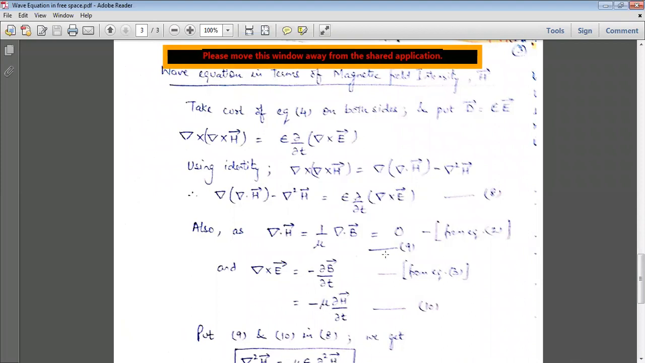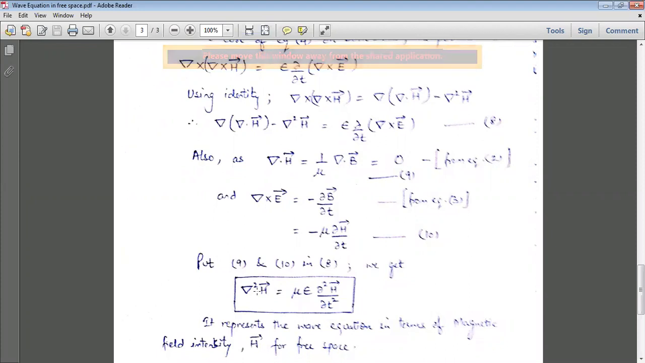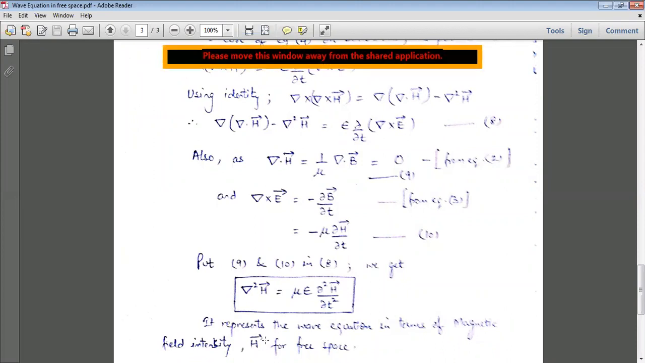यहाँ पे हमने put down कर देना है इसको. So finally the result comes out to be, see this first component comes out to be 0 and this comes equal to minus mu curly H by curly T. So the final result comes out to be del square H is equal to mu epsilon curly square H by curly T square. Okay, so this is our wave equation in terms of magnetic field intensity H vector for free space, or non-conducting medium, or perfect dielectric medium.